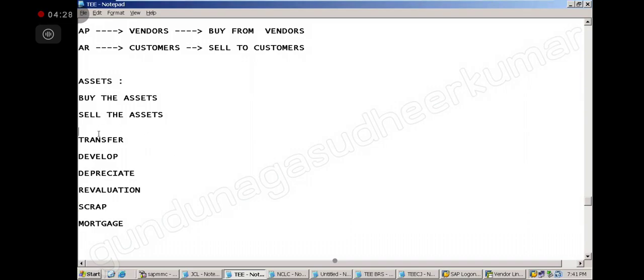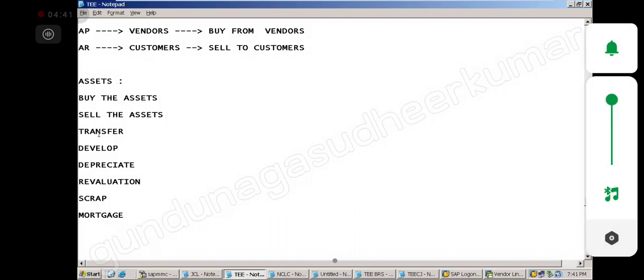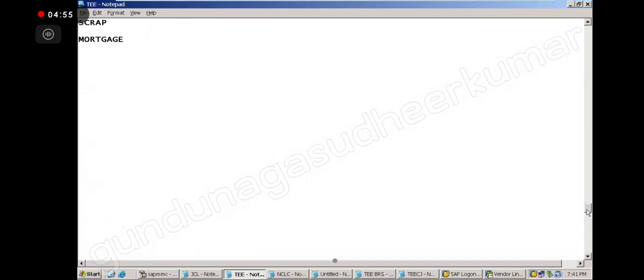They have many transactions in the asset accounting. So the reconciliation process that we have seen in AP and AR, asset accounting reconciliation will be a complicated process. Why? Because we have many transactions. That is the first complication. Then there is a second complication. What is the second complication we have here? The second complication is